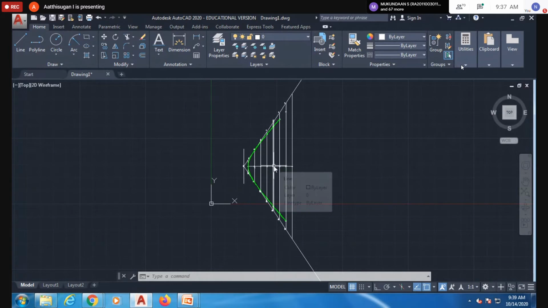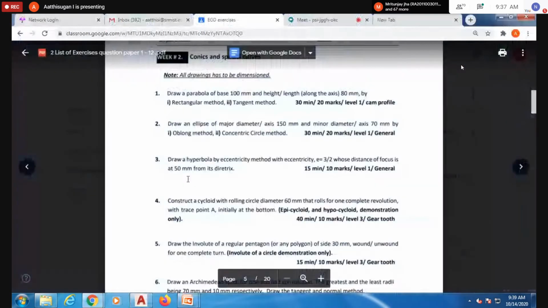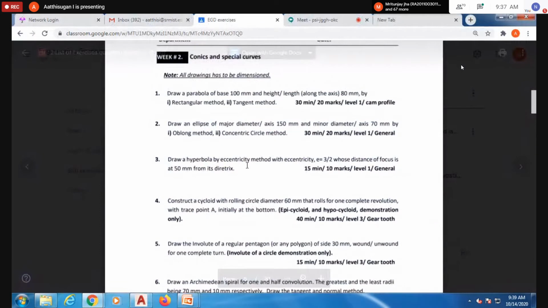Why I am repeating this many times is because these are important questions from unit number 2. Maximum 99% this question will come. Any doubt about how to construct this hyperbola now? I hope all the people understand these questions. Can we move to the next? Yes, sir. Okay, fine.